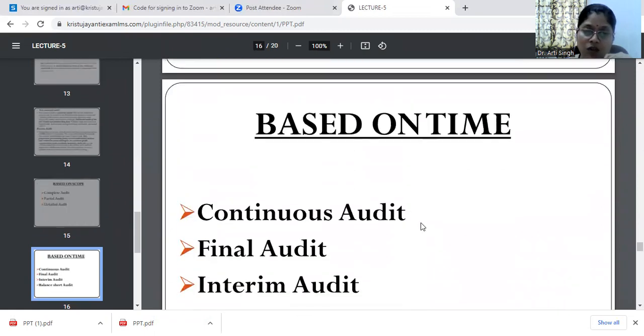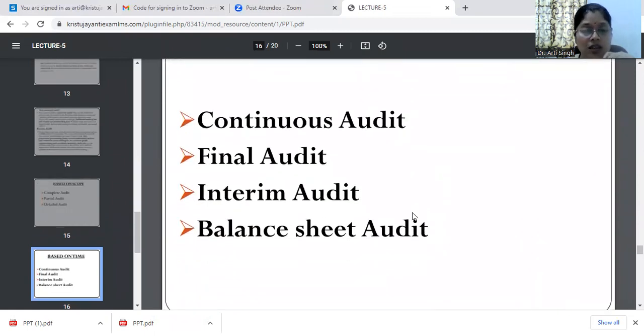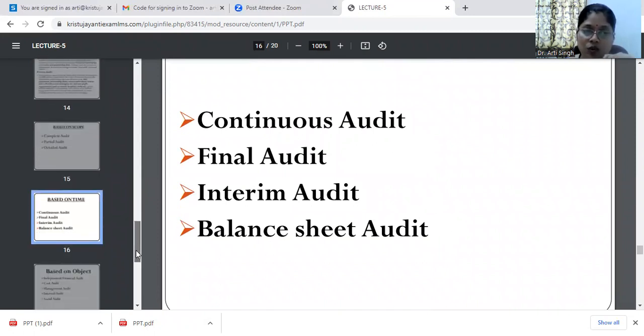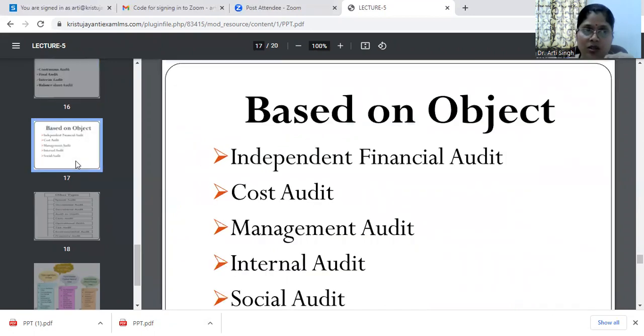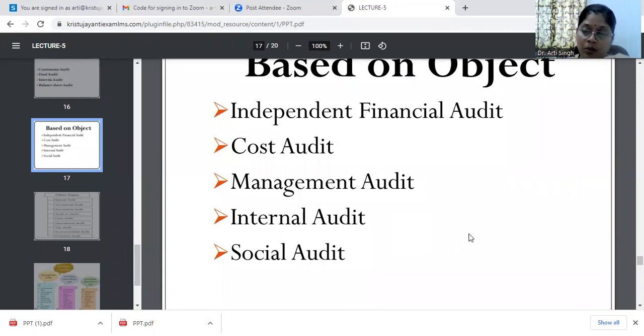And based on the time, we have continuous audit, financial or final audit, interim audit, balance sheet audit. So you would have become accustomed in the various organizations that these types of audits have been done by the various organizations, either on a continuous basis or final basis, or interim or balance sheet basis. Based on the objective, it can be independent financial audit, it can be cost audit, management audit, or the internal audit, or the social audit. These all audits are being performed by the organizations. If it's a management audit, checking the operational efficiency. If it's a social audit, checking the social responsibility of the company towards the society or the organization.